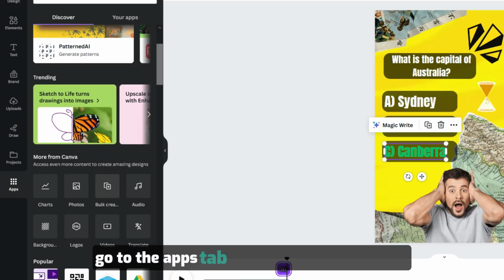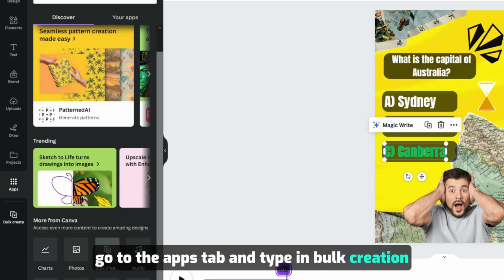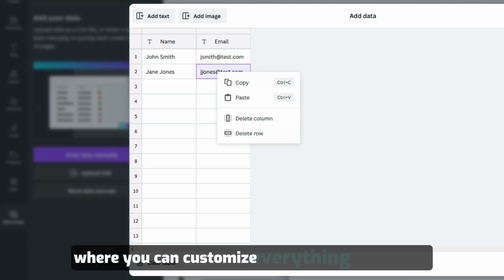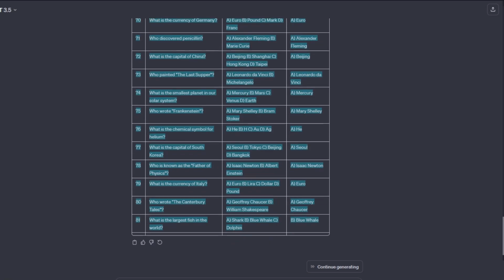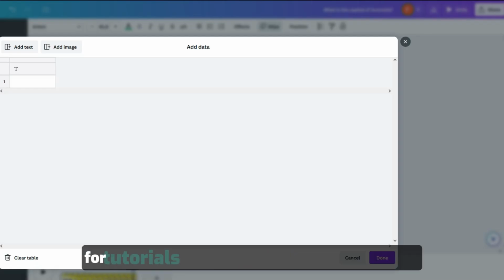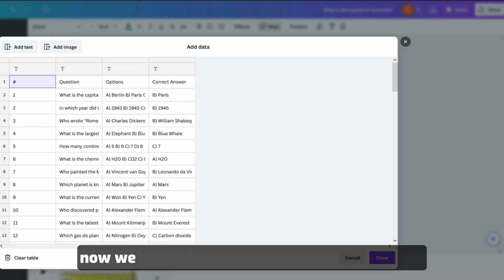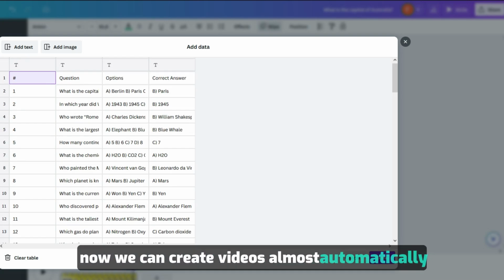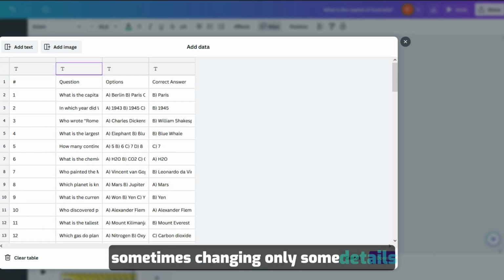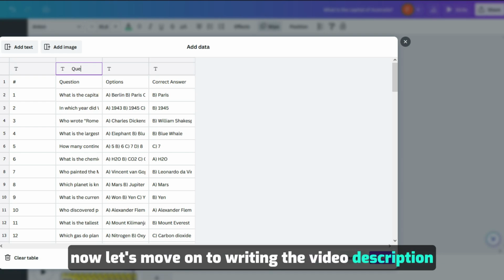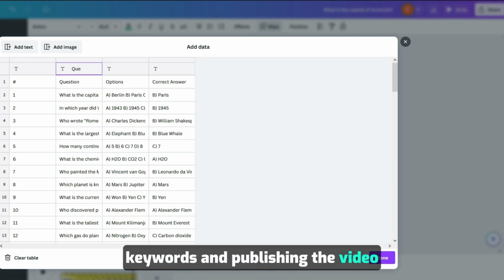Go to the Apps tab and type in Bulk Creation in the search. A menu will open where you can customize everything for yourself. If something is not clear, you can look for tutorials on this topic to better understand. Now we can create videos almost automatically, sometimes changing only some details. Now let's move on to writing the video description, keywords, and publishing the video.